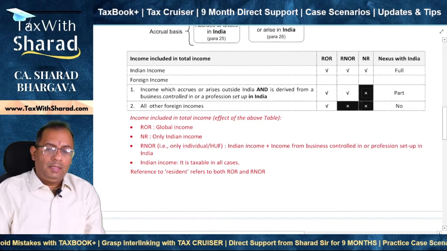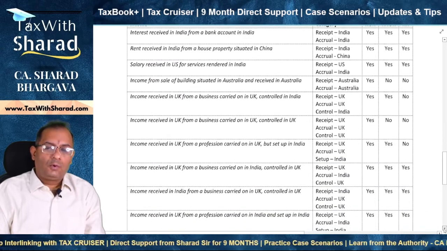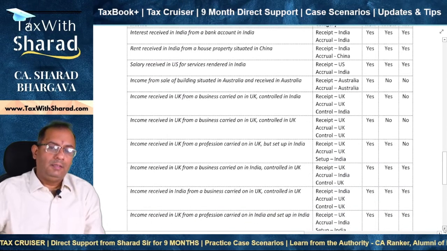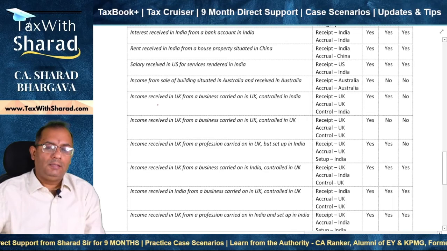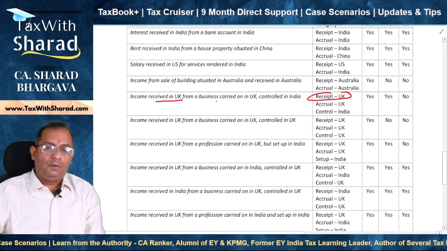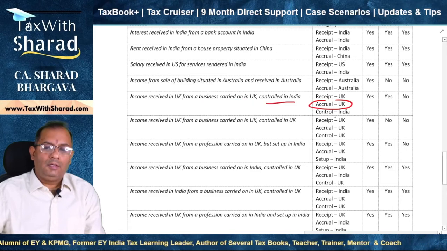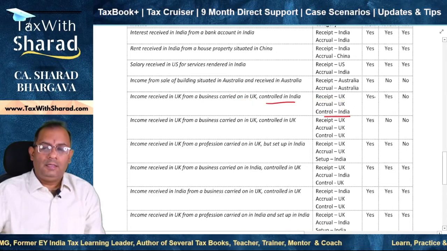So let's quickly take a look at some quick examples to understand this better. Let's take a look at this example. So income is received in UK. So receipt is in UK from a business carried on in UK. So accrual is in UK and the business is controlled in India. So the control is in India.